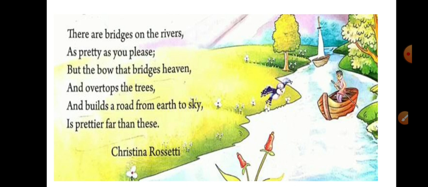See, man-made things are man-made things, and natural things, no comparison. So these things, just imagine how God must have created this rainbow of beautiful colors, and why only these 7 colors, not other colors. So this is God's creation, and we are happy and we are so lucky to have all these natural things with us, right?